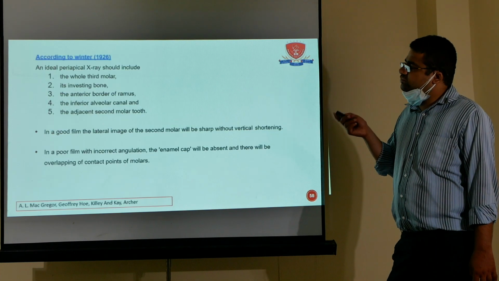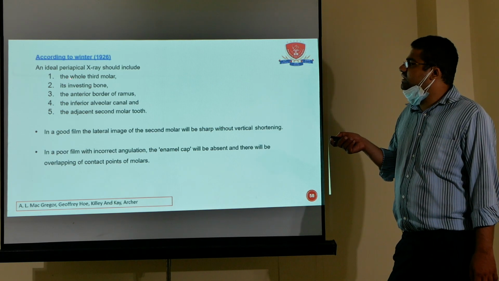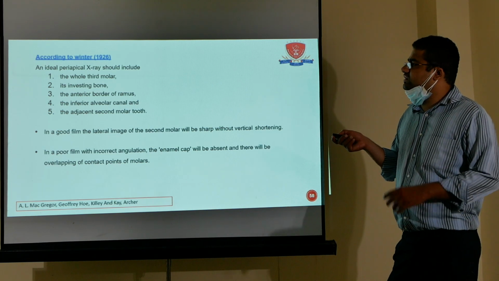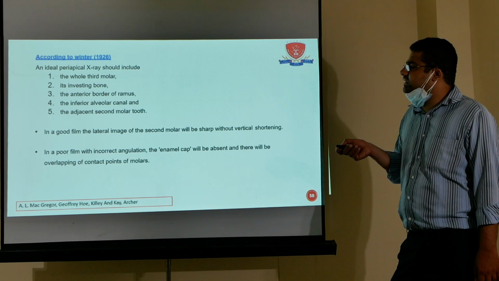By the IOPA we can address these points: the whole third molar, investing bone, relation to the anterior border of the ramus, the inferior alveolar canal and the adjacent second molar.